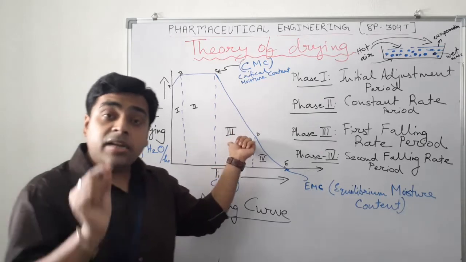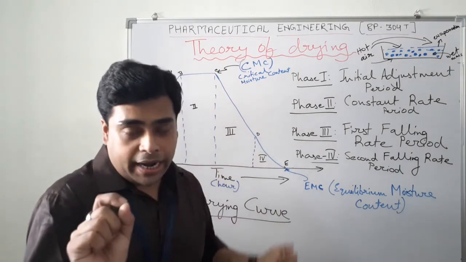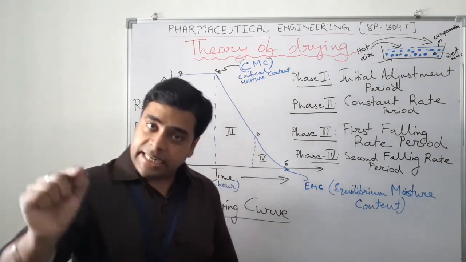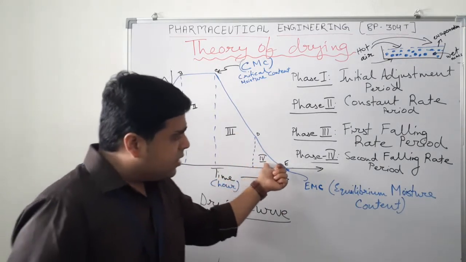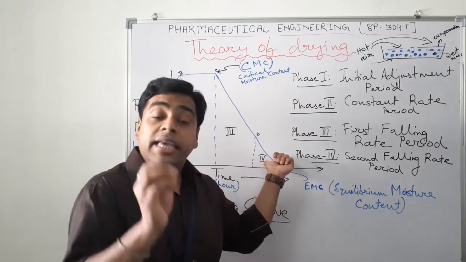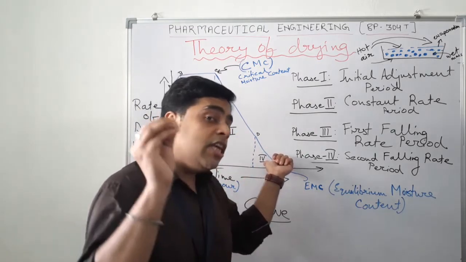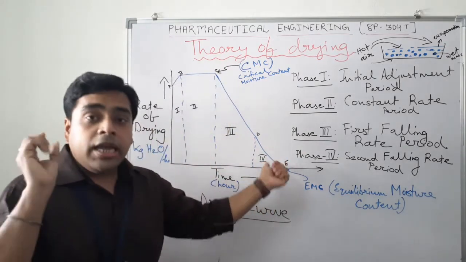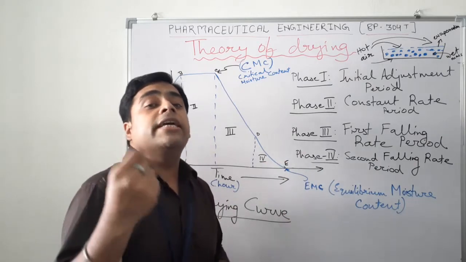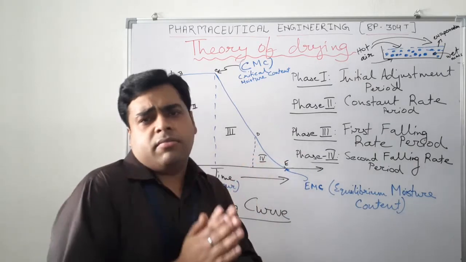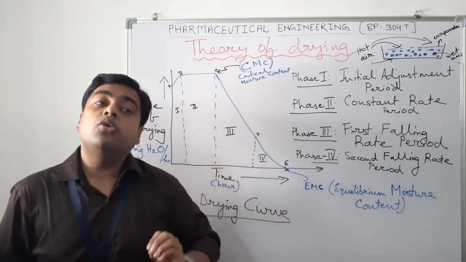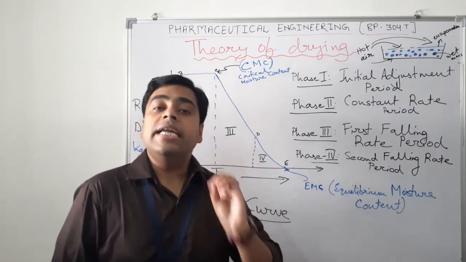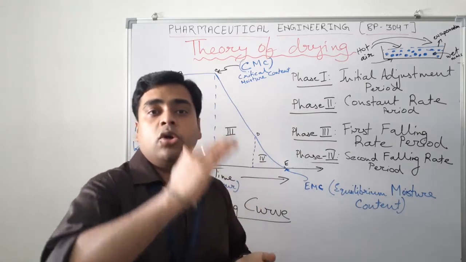But still the solid is not completely dried, so the drying process is still extended. So see this D and E portion, that is the second falling rate period. Here the moisture which is in the form of bound moisture, if you remember, is inside the capillaries and in very difficult spaces. That moisture is quite difficult to remove, and that moisture needs constant heating.